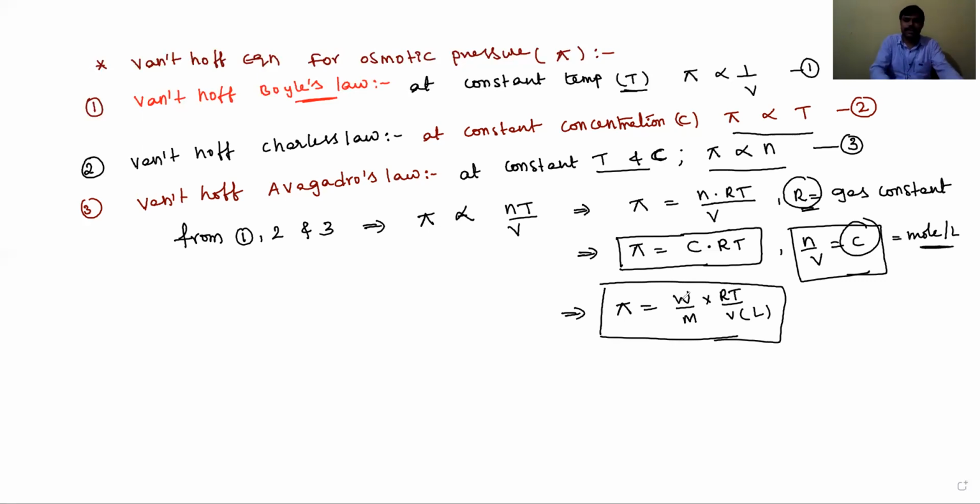Okay, students, let's see the next concepts related to osmotic pressure. We need to discuss isotonic solutions, hypertonic solutions and hypotonic solutions, and later we need to discuss the reverse osmosis process also: what reverse osmosis is and what its importance is. Then the colligative properties will be over.